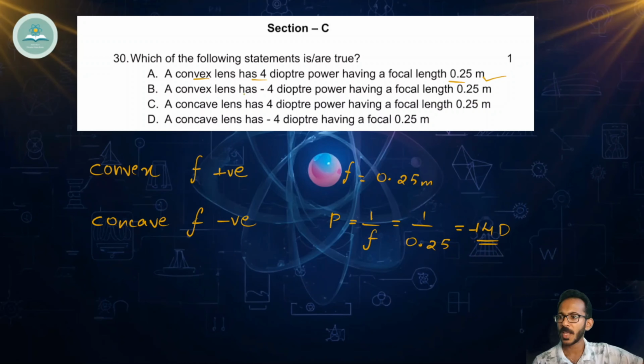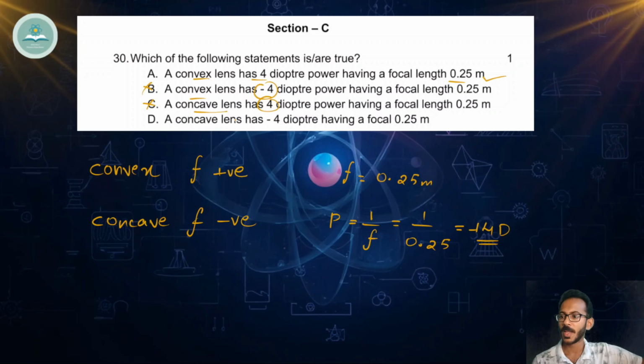A convex lens has minus 4 diopter. Minus 4 is not possible because it's convex. So second statement is wrong. Go to the third one. A concave lens has 4 diopter. We already told that for concave, focal length is negative. But here it is positive, which is not possible. So that's a wrong statement.